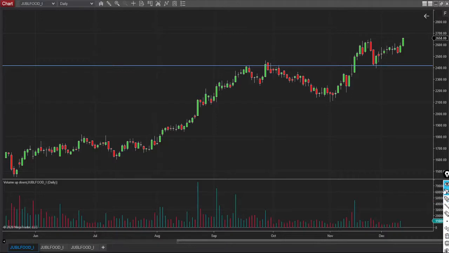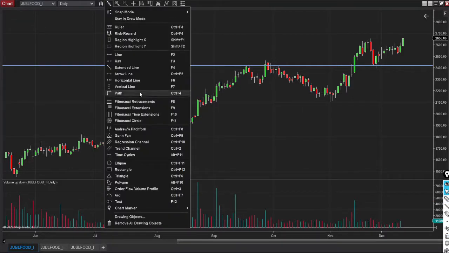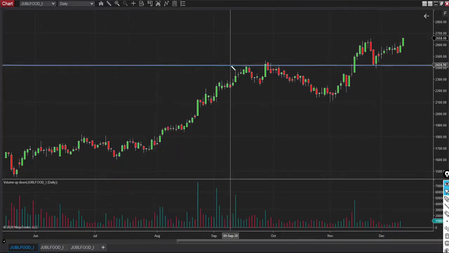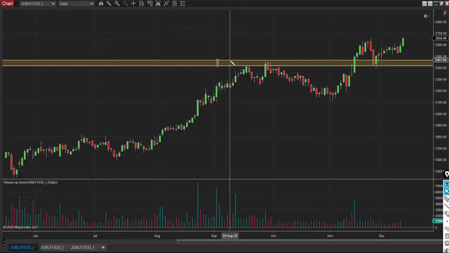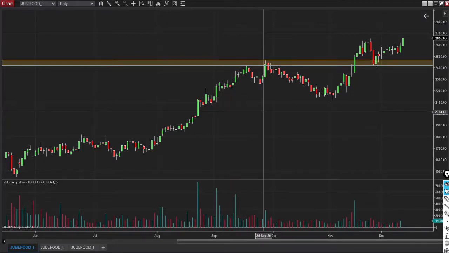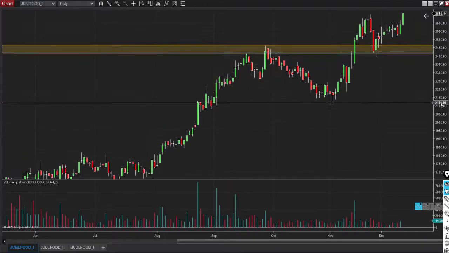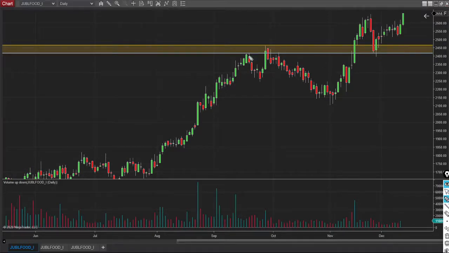So what is the supply zone here? As we have just marked resistance, what is the supply? It is from the point of resistance till the failed attempt from the buyers. Let me zoom in and show you. This is the point of resistance, and here the buyers again came in but failed.